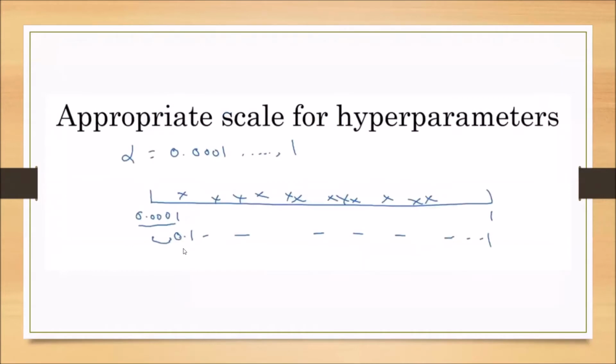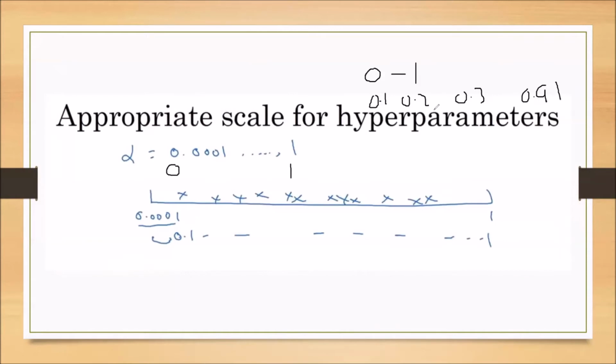We are expecting the alpha value from 0.0001 to 1, which means we want to check random values from 0 to 1. But this time you may take 0.1, 0.2, 0.3 and so on, 0.9 and 1.